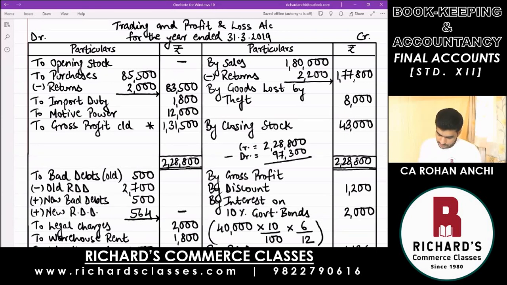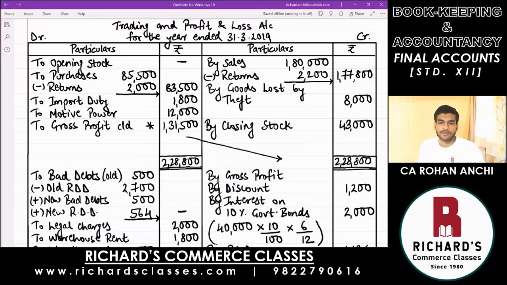Yes. Check everyone. 1,31,500 is your gross profit. Credit total minus debit total. Now bring down that gross profit. It will come to the profit and loss account on the opposite side by gross profit brought down from the trading account, 1,31,500.